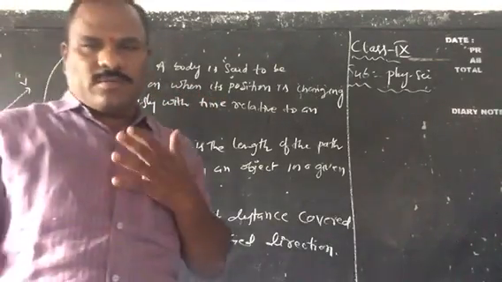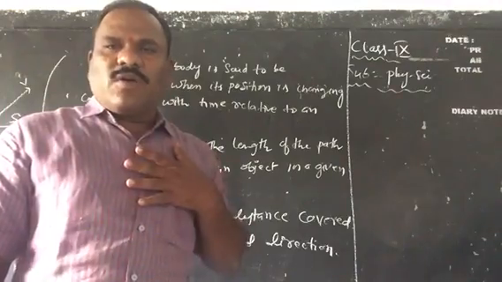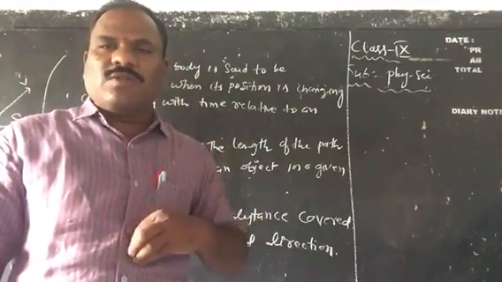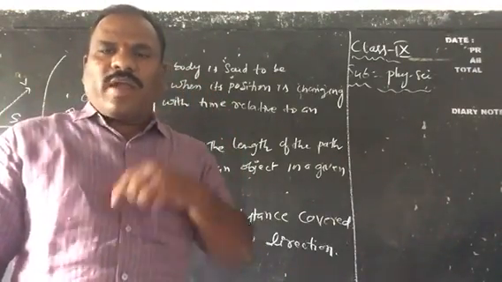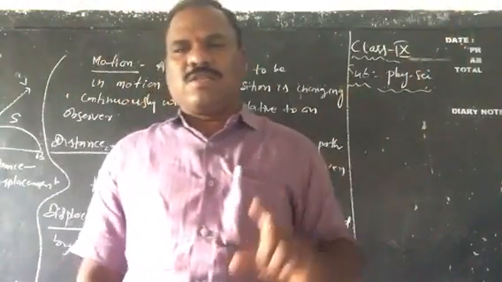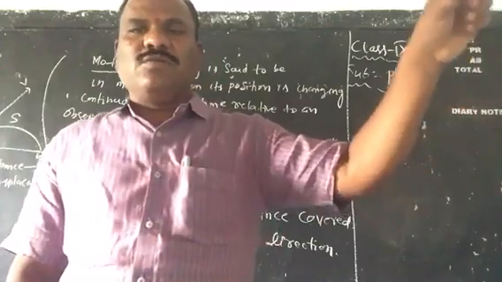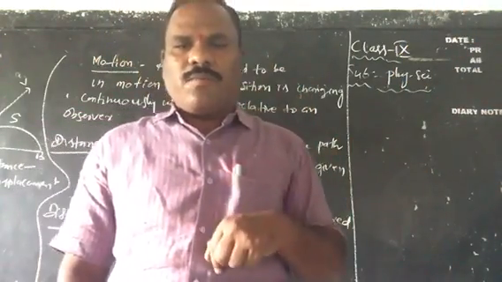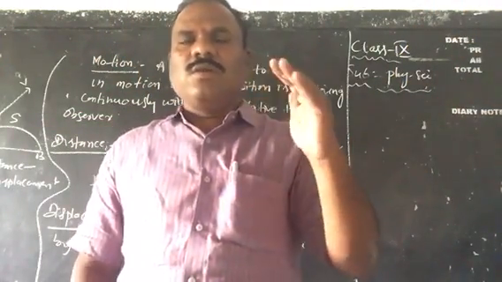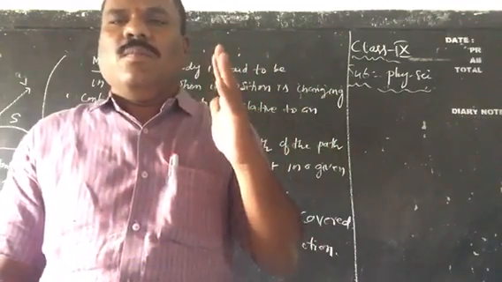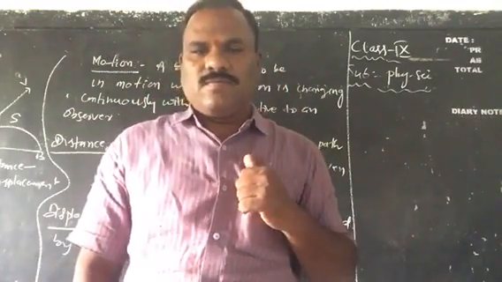It's called relative to an observer because with respect to you, you can decide whether the object is in motion or at rest. If the object is moving, you can say that the object is in motion with respect to you. Such objects are said to be in motion.